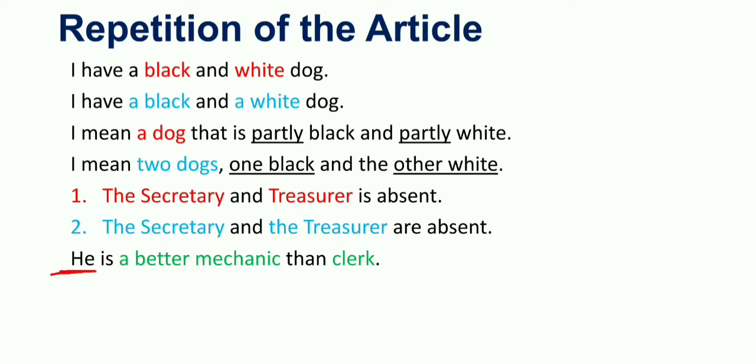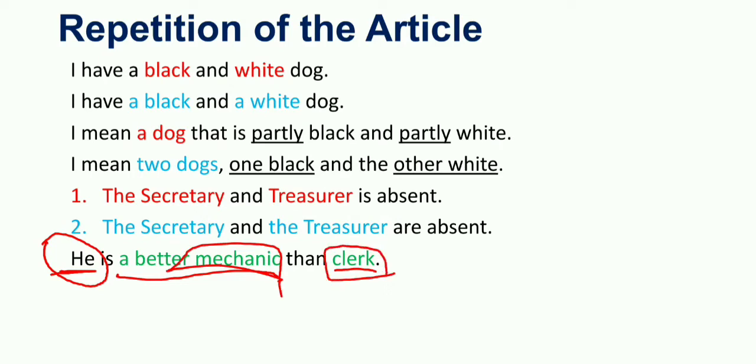We are talking about one person, and we are saying that he is a better mechanic than clerk. Here we are talking about one person who is a mechanic and a clerk as well, and we are comparing the two.